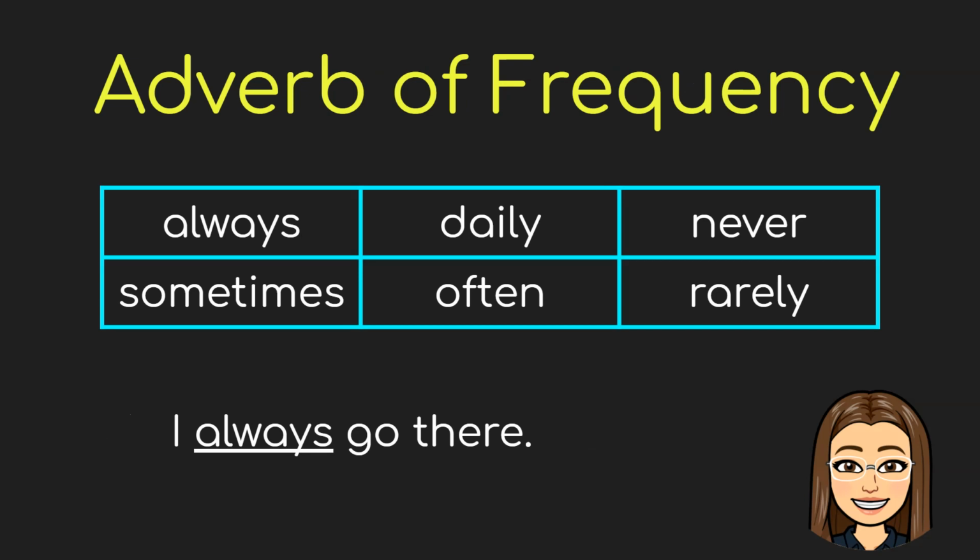For adverb of frequency, here are some examples. We have always, daily, never, sometimes, often, and rarely. For example, I always go there. For this one, we can ask the question, how often do you go there? And the answer is going to be always.